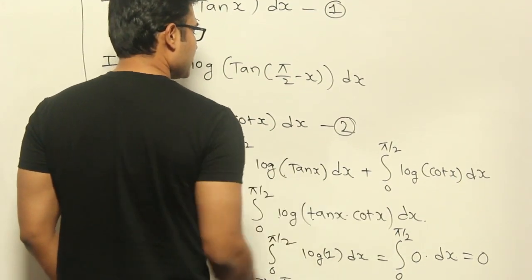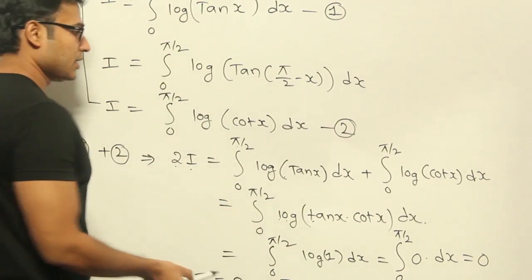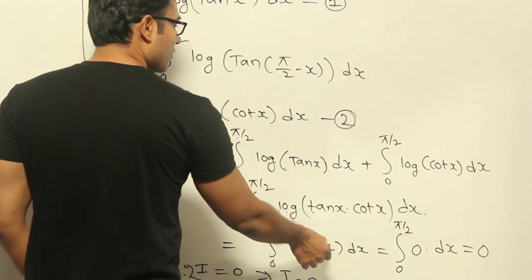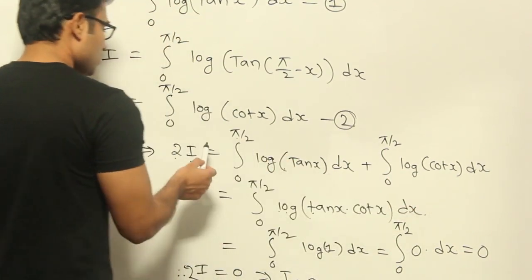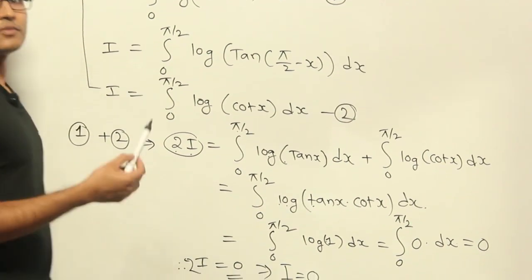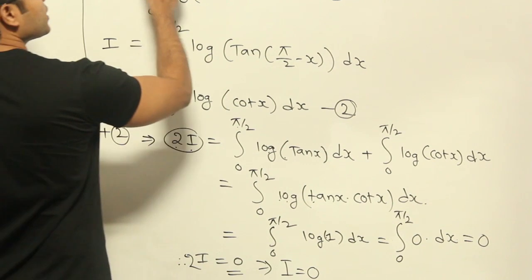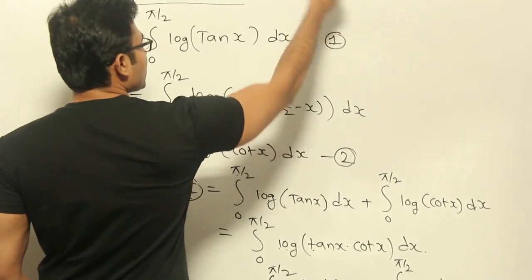Now these two can be cancelled and it is going to be log 1. So what is log 1? 0, right? So this entire thing is going to be log 1, which means 0. So we got 0. So what does it mean? 2 into I happens to be 0, right? Then what does it mean? I equal to 0. So what is I? I is the actual integral given. So this entire value is going to be 0.